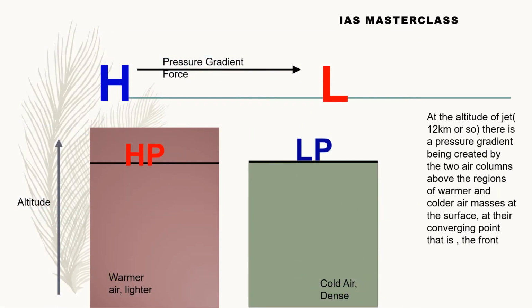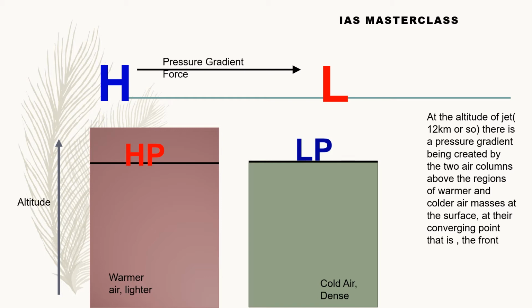As we have seen, when two contrasting air masses converge, a boundary is created, which we call a front. Let us take the case of the polar front. In the polar front, which occurs around 60-65° north latitude, what happens? There will be two air masses of contrasting characteristics converging. One air mass is moving towards the equator, southwards from the poles, and another, obviously a warmer air mass, is moving northwards from the subtropical region. These two air masses converge around 65° north latitude.